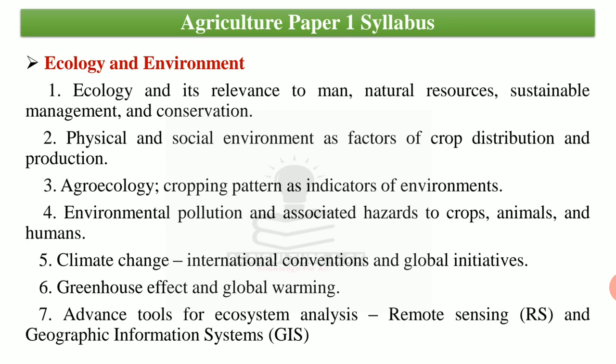Under this, first one is ecology and environment. First is ecology and its relevance to man, natural resources, sustainable management and conservation. Second is physical and social environment as factors of crop distribution and production. Third is agroecology, cropping pattern as indicators of environments. Fourth is environmental pollution and associated hazards to crops, animals and humans.